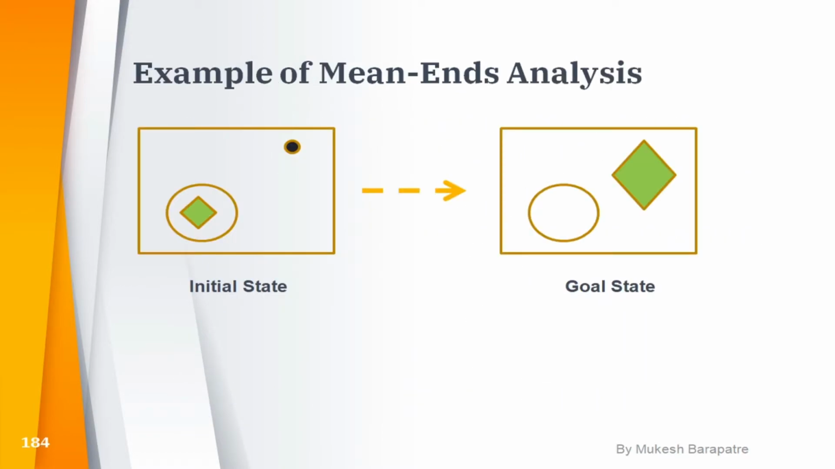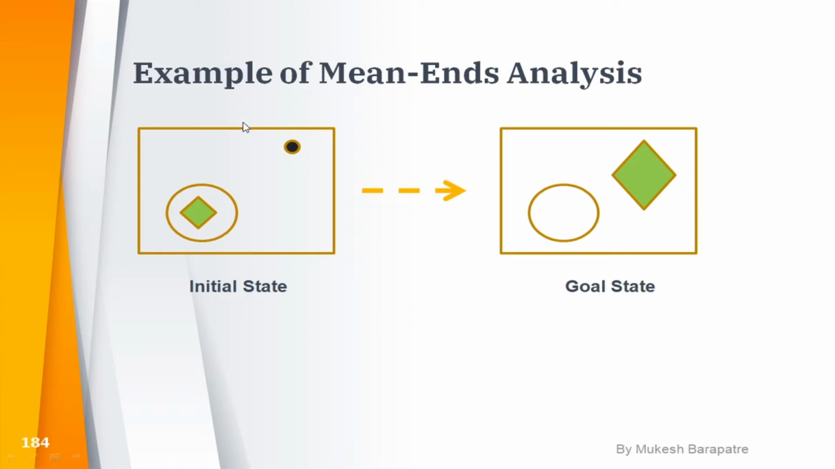Let's take an example of means-end analysis. Consider an initial state with a box, a circle, a diamond shape, and one dot. The goal state has a rectangle, a circle, and a diamond shape. So that is the initial state and this is the goal state. According to means-end analysis, we find the difference between the initial state and the goal state.